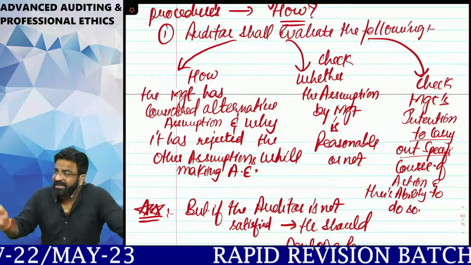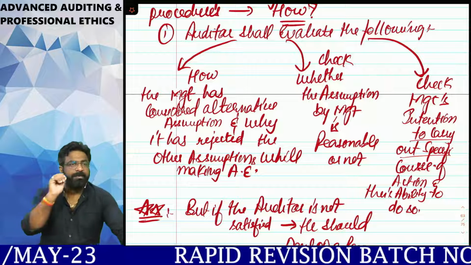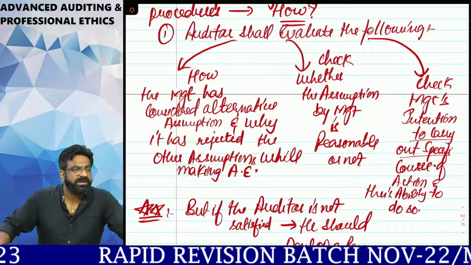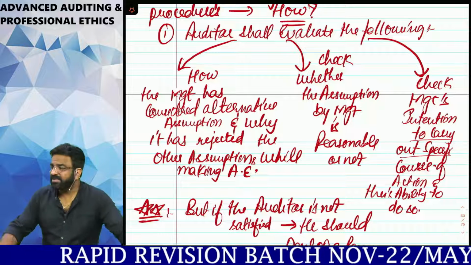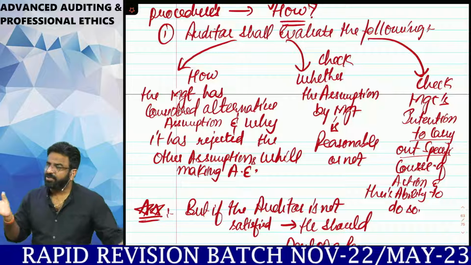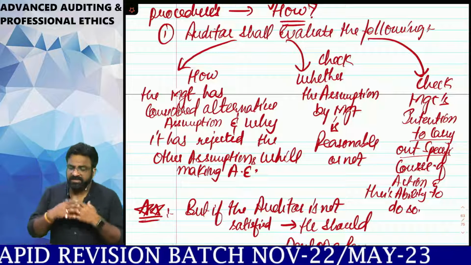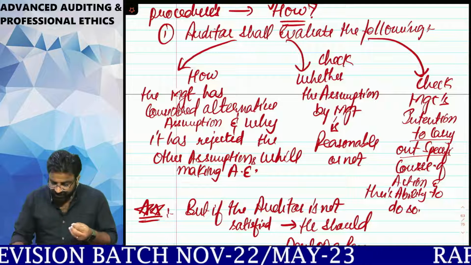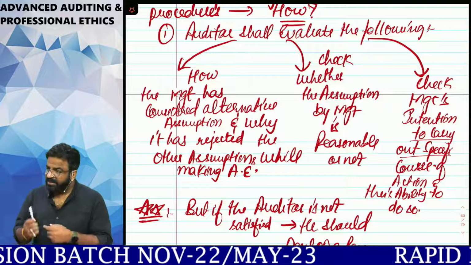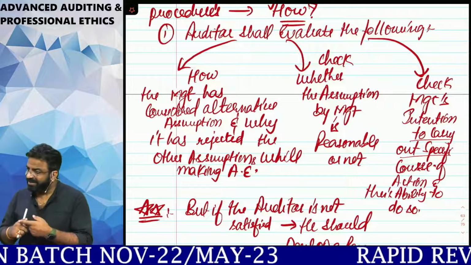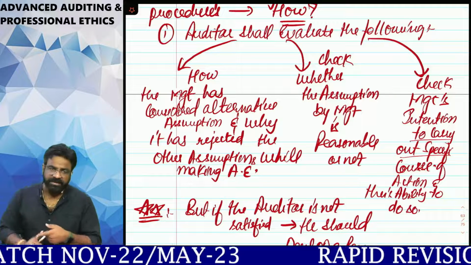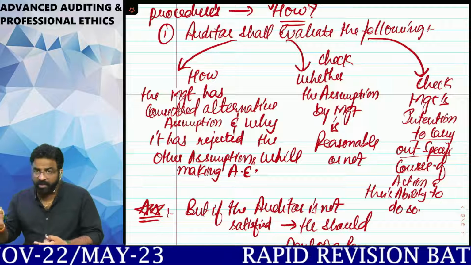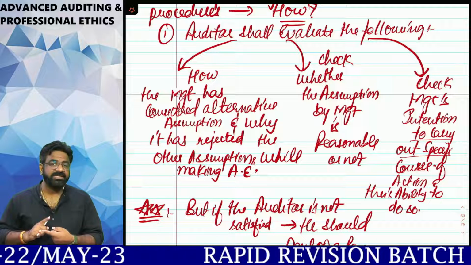Now check the reasonability of management's assumption. Once you check the reasonability of management assumption, you will automatically get an idea whether the assumption taken by the management is right or wrong. And remember, third thing, try to understand whether the management is doing it intentionally or unintentionally. Whether there is any malafide intention behind it or there is a bona fide intention behind it.